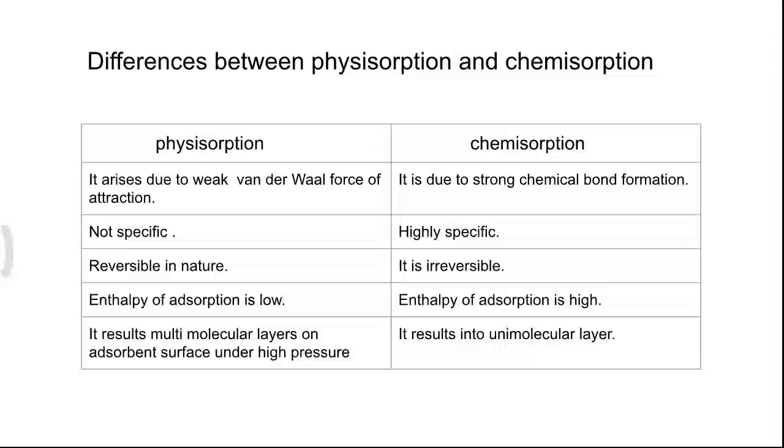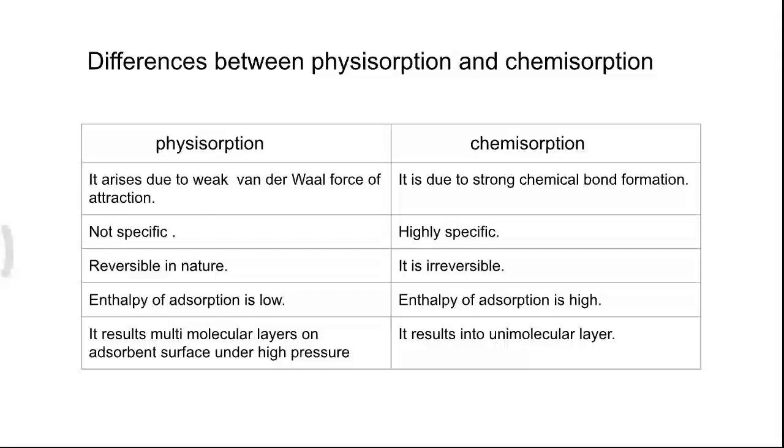Under physisorption, the next difference: it is reversible in nature, while chemisorption is irreversible. Under physisorption, the enthalpy of adsorption is low, while in chemisorption, the enthalpy of adsorption is high. Both physisorption and chemisorption, or generally the adsorption process, are exothermic in nature.